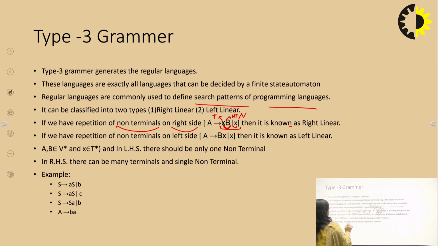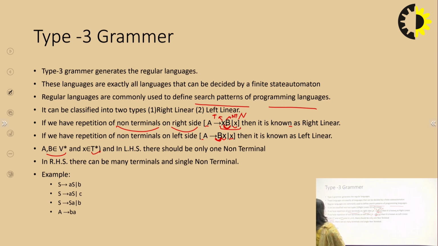And if we have a repetition of non-terminals on the left side of a terminal, then it is known as left linear. This is a terminal value and this is a non-terminal, and there is a repetition of non-terminals on the left side, where A and B belong to V, the variables, and the small x belongs to terminals.